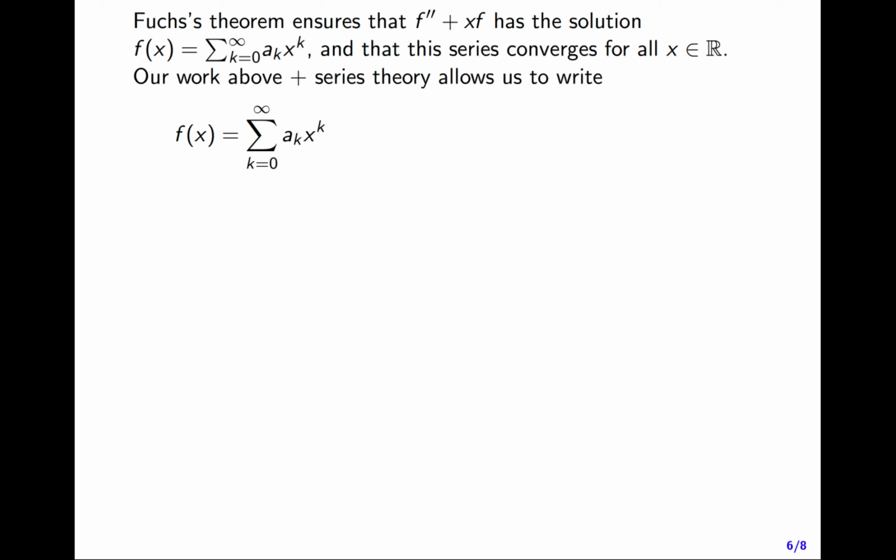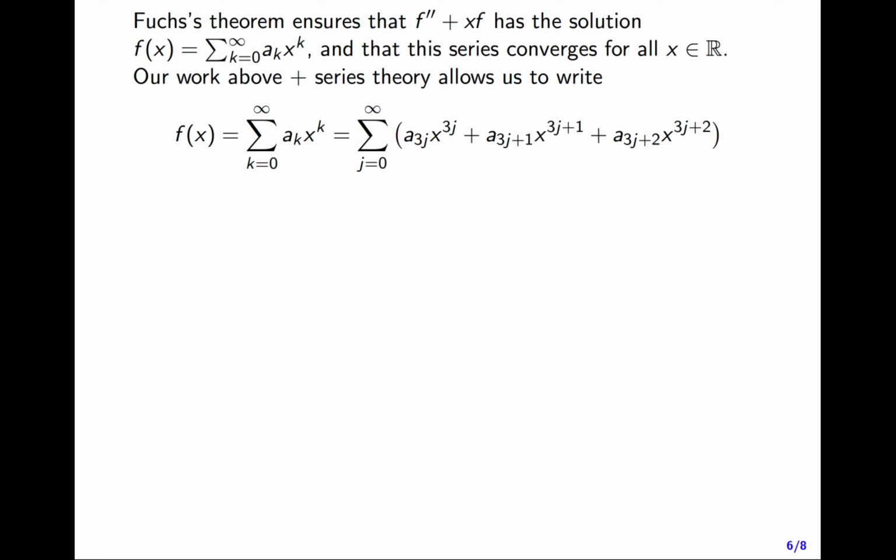So here's what we can do. We can rewrite f in a nice way based on how all these coefficients fall out. We have f of x is the sum from k equals 0 to infinity of ak times x to the k. I claim from some deeper series theory that I have in the notes that this is really equal to a new sum.